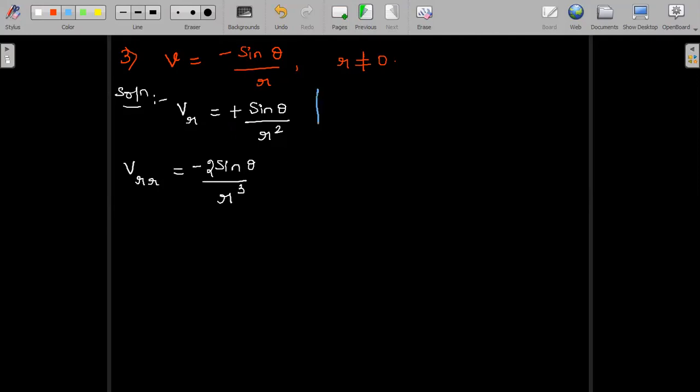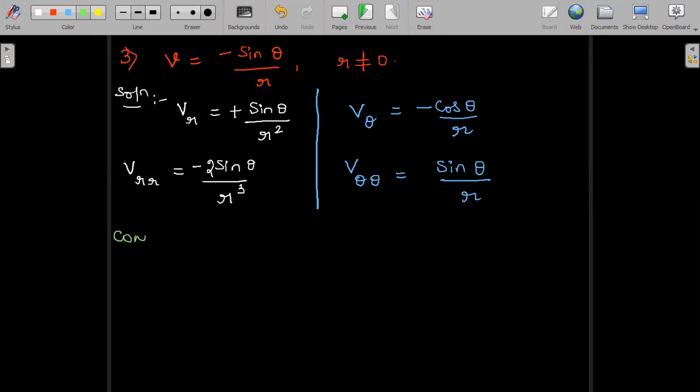Now on the same lines, we can do it with respect to theta. So let us differentiate with respect to theta. Differentiation of sine theta is cos theta, keeping minus 1 by r as it is. Differentiating with respect to theta once again, differentiation of minus cos theta is sine theta divided by r as it is. Now, as I mentioned, let us consider Laplace's equation in polar form and prove that it is equal to 0.